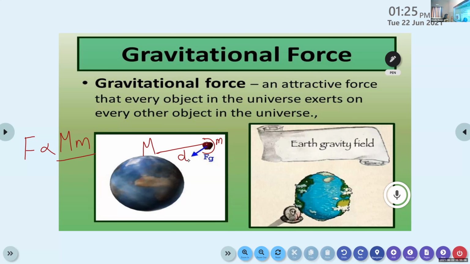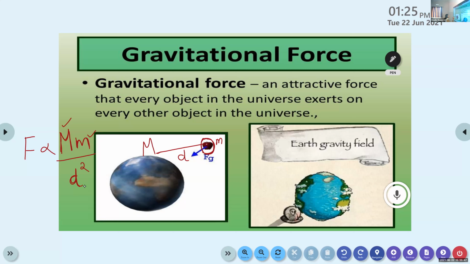Then the gravitational force of attraction between the surface of the earth and the apple is directly proportional to the product of the mass of the earth and the mass of the apple, and inversely proportional to the square of the distance between them. That is, F is proportional to M m divided by d square, where capital M is the mass of the earth, and small m is the mass of the object. Here we consider an apple as our object.